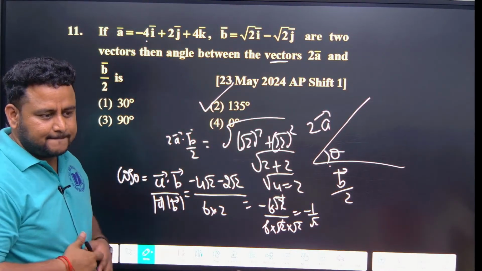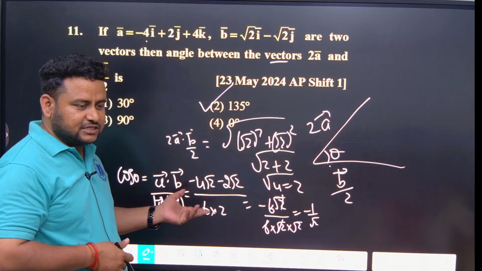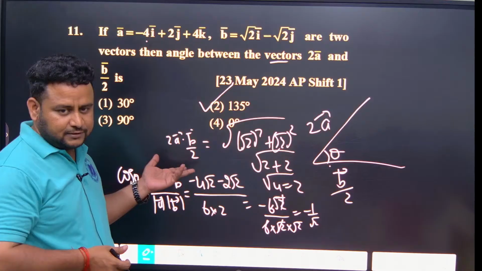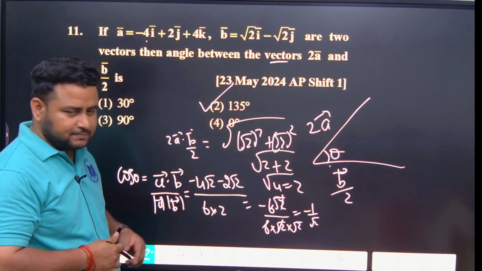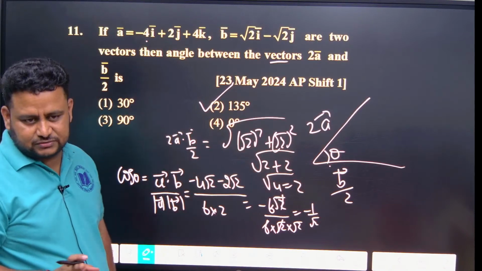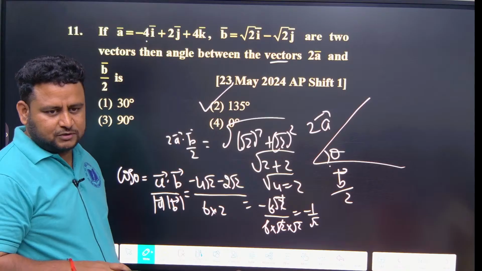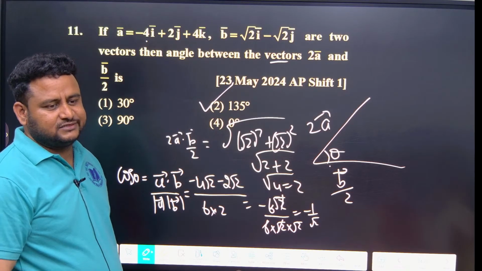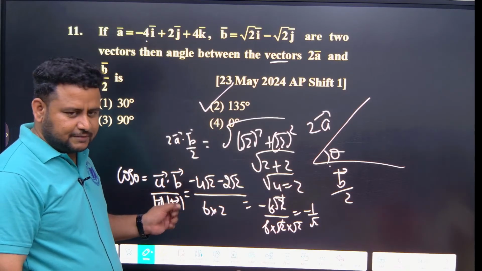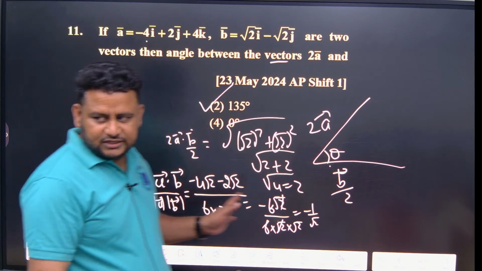Understood? Very simple. So instead of doing 2A and B by 2, if it cancels, it is nothing but A dot B only. How to find the cos theta value is simple. Simple questions are coming from vectors, so you should not miss. Some questions are calculative, but you should be able to do them. Even if it takes some time, it's okay, because you can definitely get the correct answer and score here. Understood? Neha, Liharika, Srinidhi.